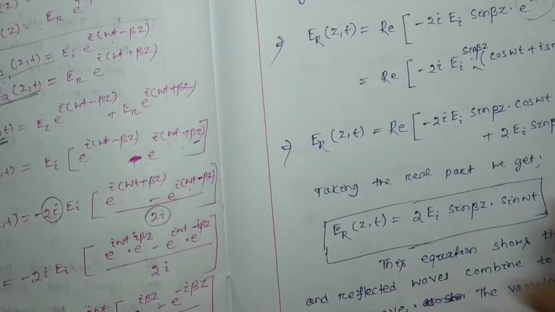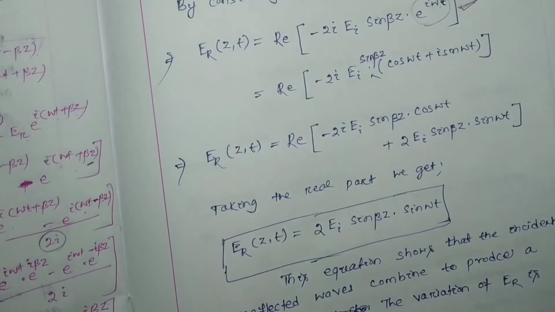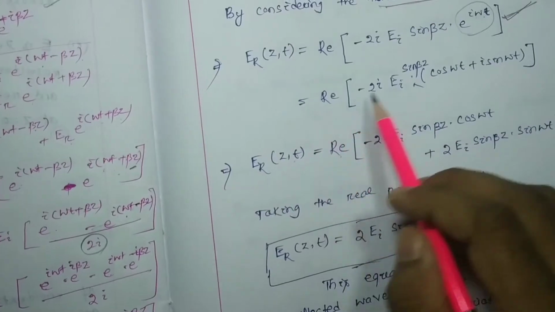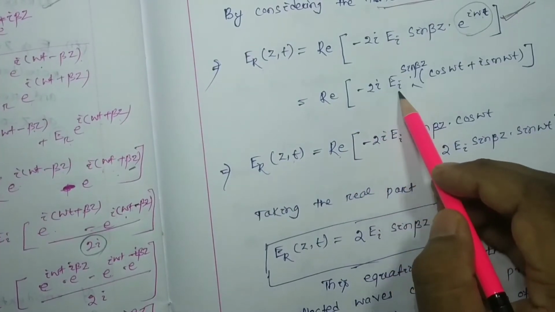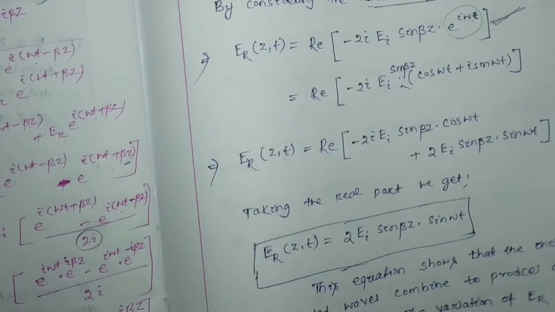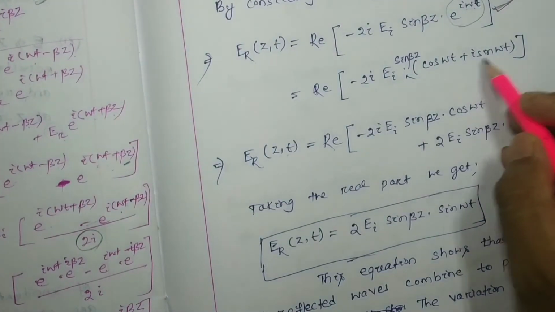So here what we found, Er(z,t) is the real part of minus 2i Ei sin beta z e to the i omega t, where e to the i omega t is nothing but cos omega t plus i sin omega t.